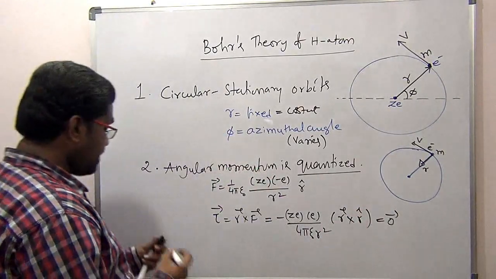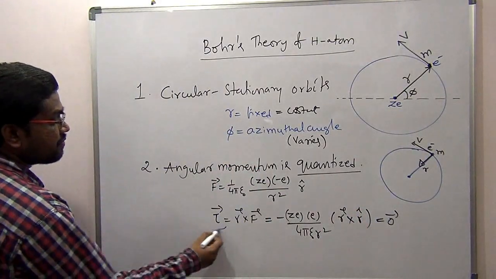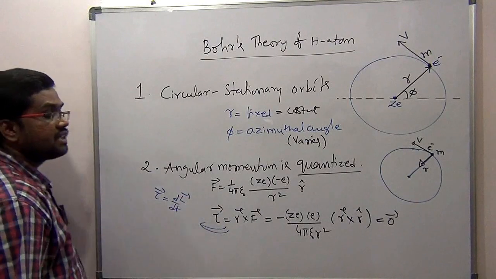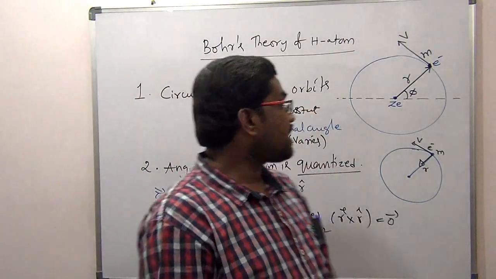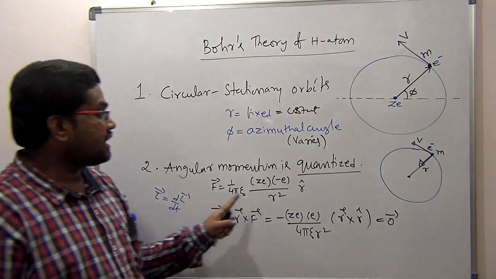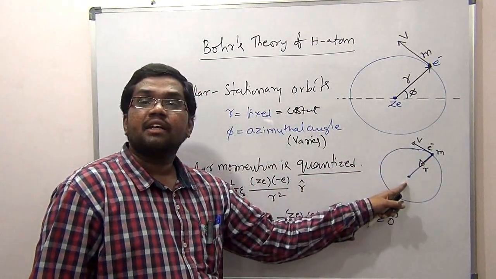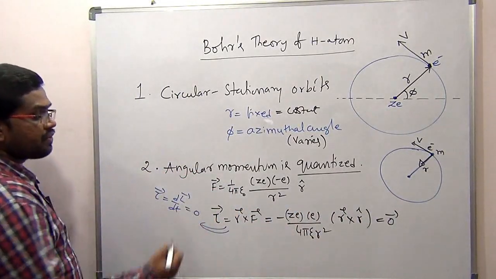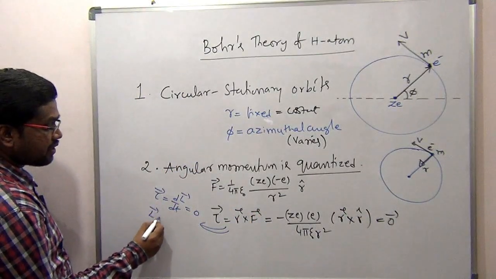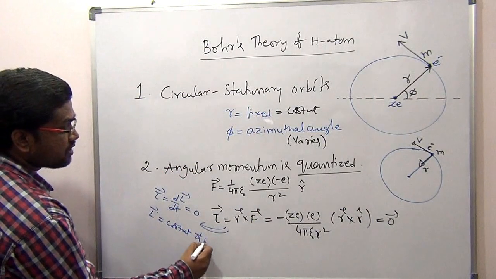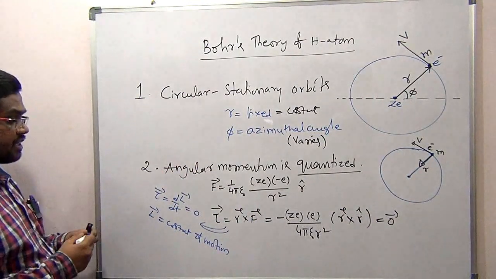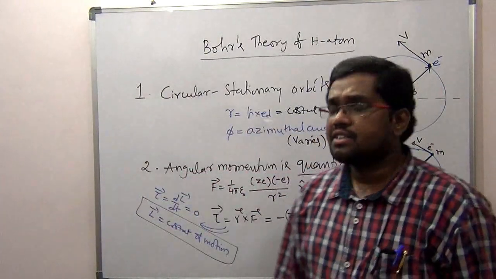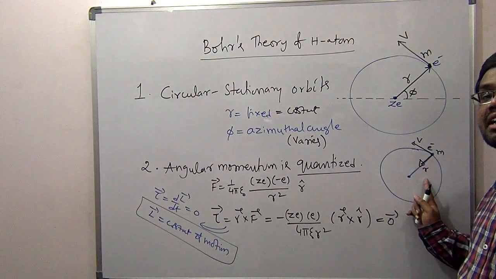Once torque is 0, what can we say from here? Torque is equal to the rate of change of angular momentum about the nucleus, where L is the angular momentum vector. The force acting on the electron is radially inward, so the radial force torque will be 0. Once torque is 0, angular momentum is a constant of motion. This is very well known to us. So the angular momentum of the electron about the nucleus will be a constant of motion.